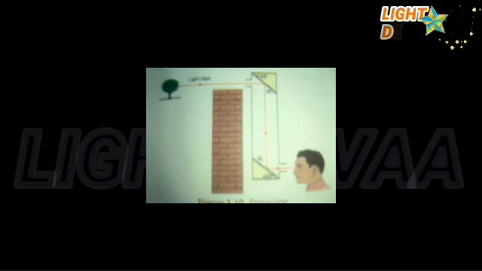Refraction of light. Light rays traveling from a rarer medium like air into a denser medium like glass or water are deviated from their straight line path. This bending of light about the normal at the point of incidence as it passes from one transparent medium to another is called refraction of light.